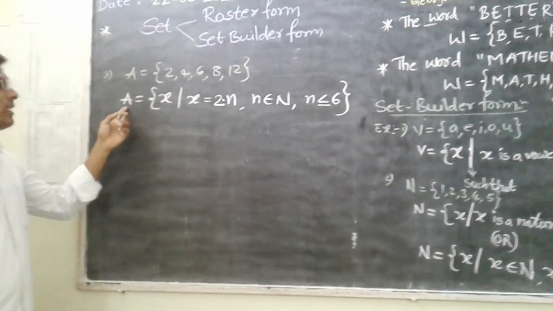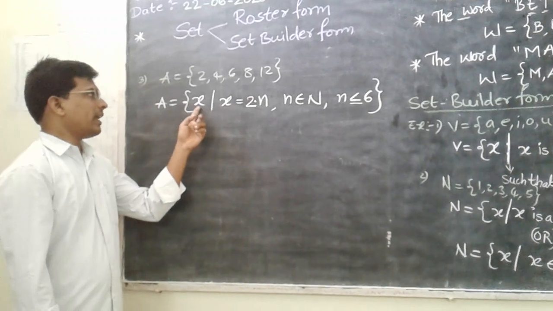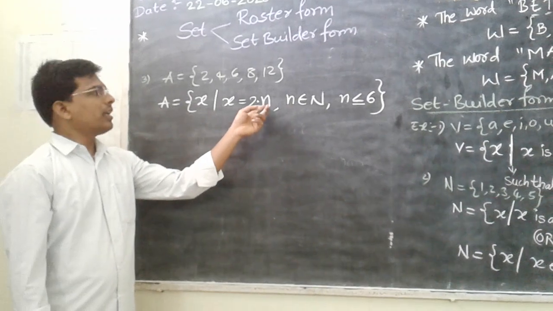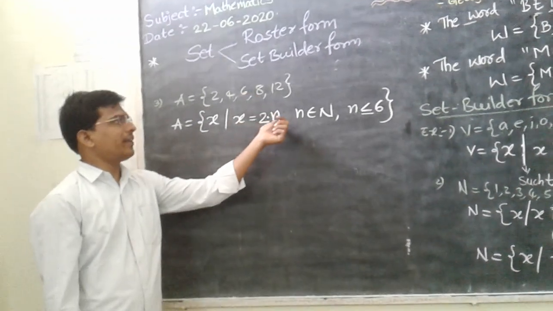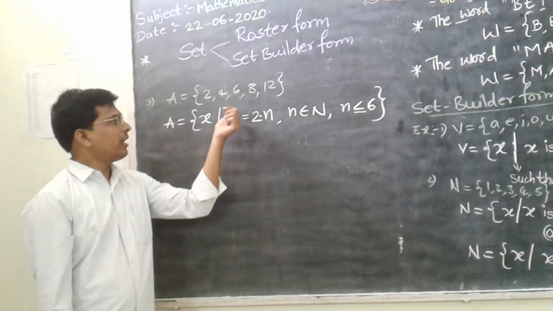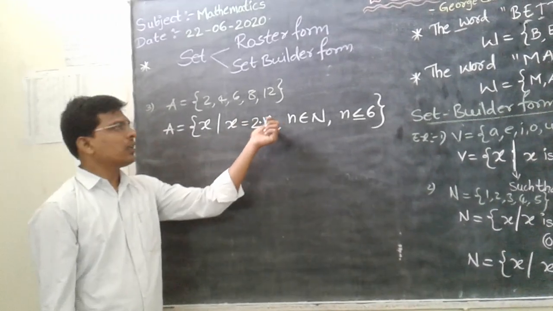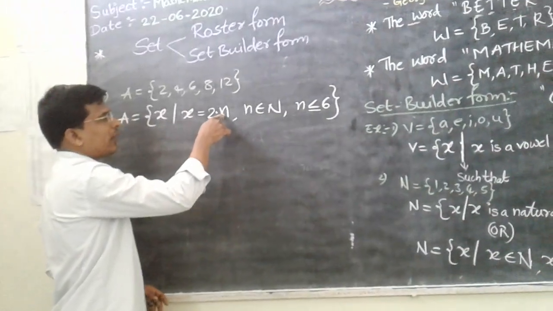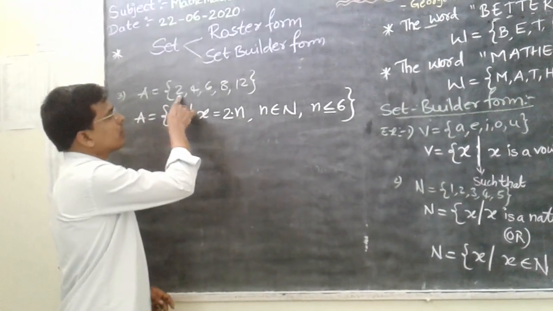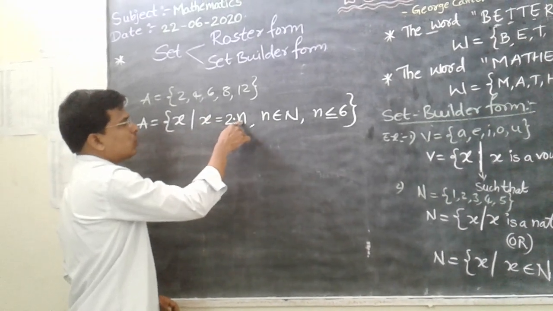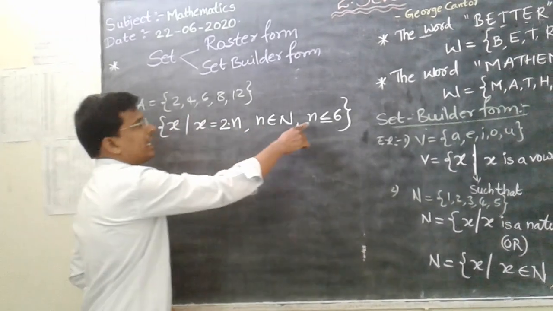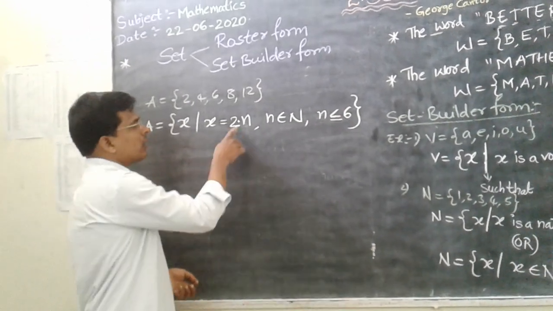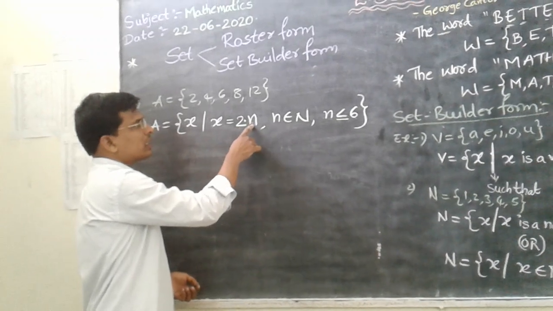Set is A, so the variable I am taking is x such that x value is equal to 2 times n. Here n is not mentioned in the question, I am taking the variable n. You can take any variable. x is equal to 2 into n. So here the small n belongs to capital N. If I take n value as 1, 2 into 1 is 2. Next, if I take n value as 2, 2 into 2 is 4. And n value is less than or equal to 6. Maximum we can take up to 6 only. If you take n value as 6, 2 into 6 is 12.